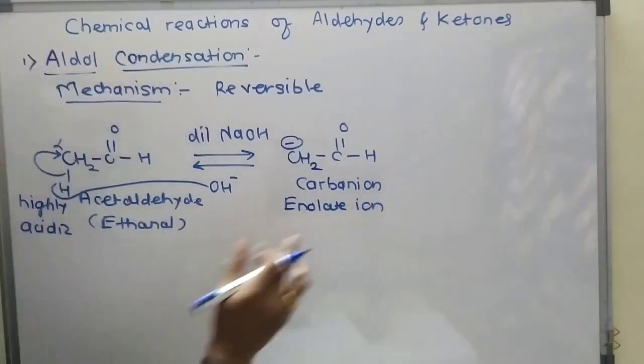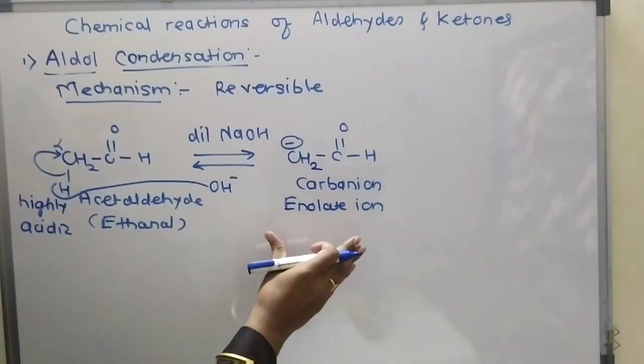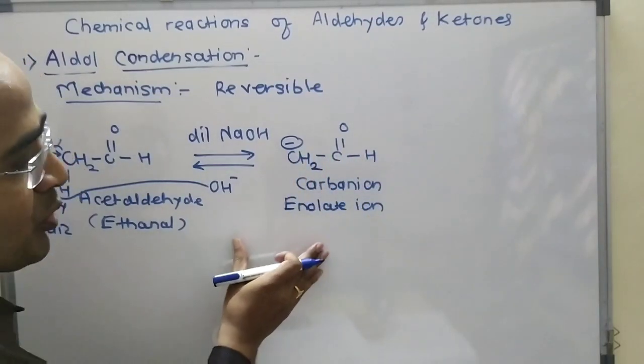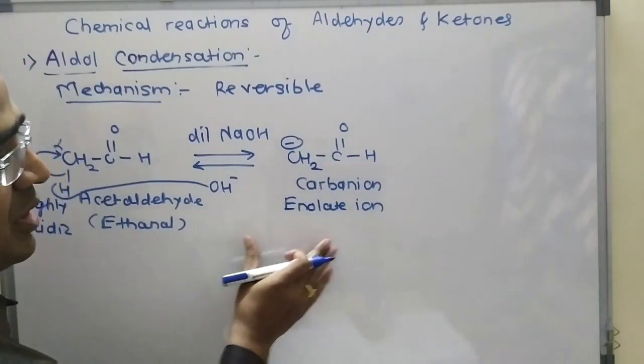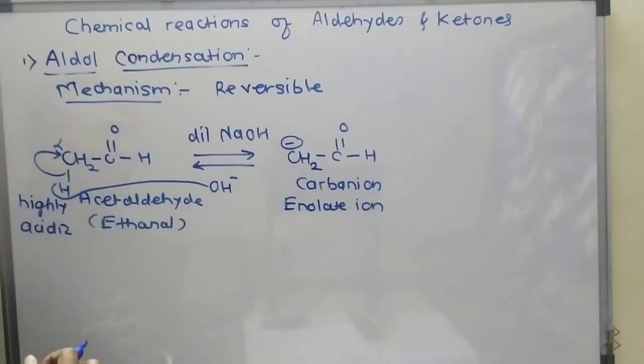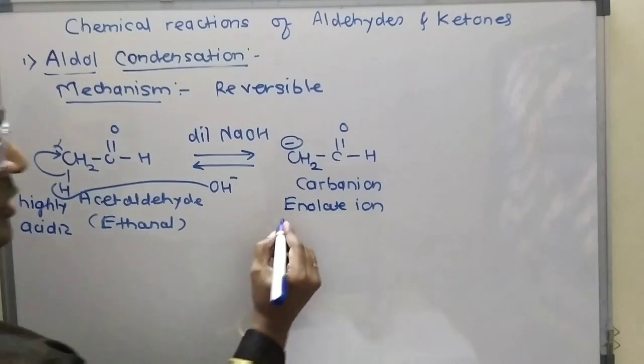Okay, what is an enolate ion? When alpha hydrogen of any aldehyde or ketone is removed, okay, there is formation of one anion, and that anion is called an enolate ion. Okay, this one is also a nucleophile.